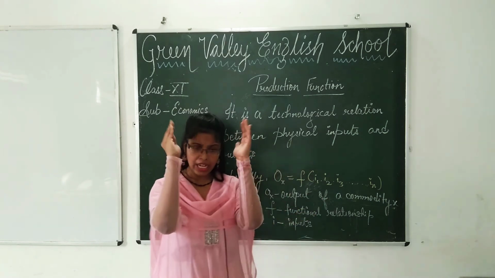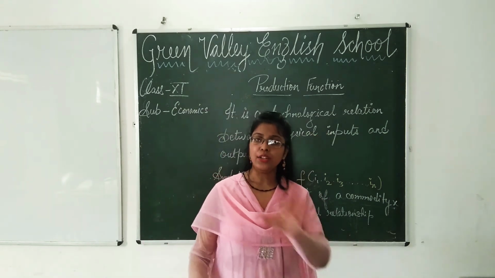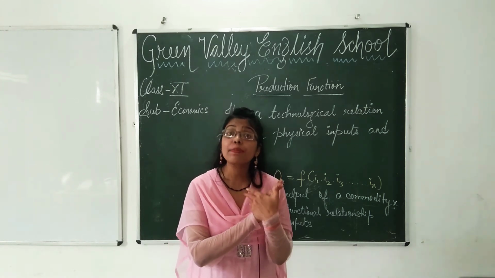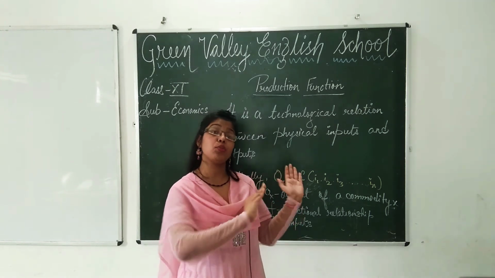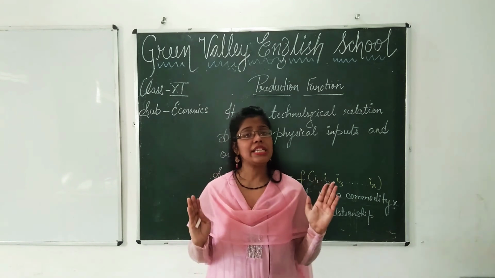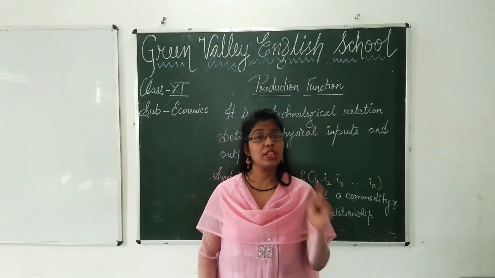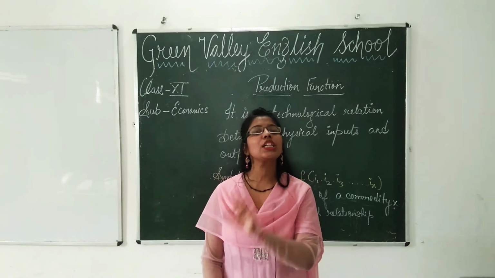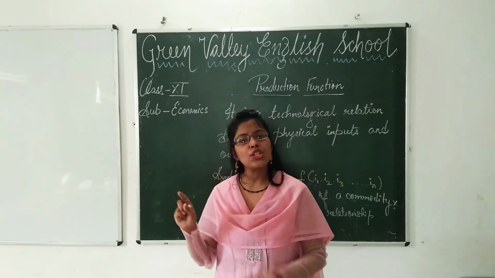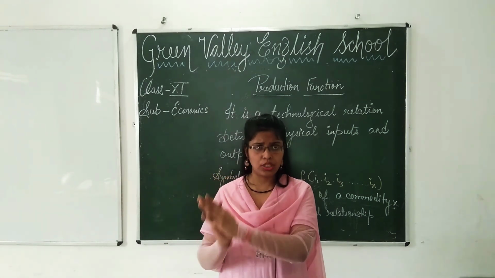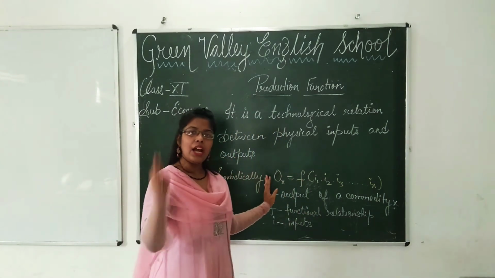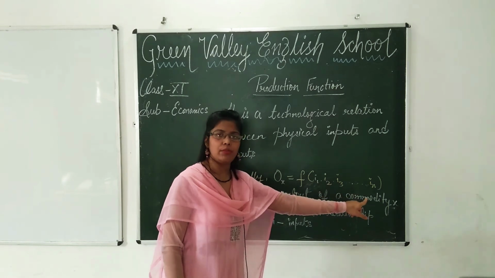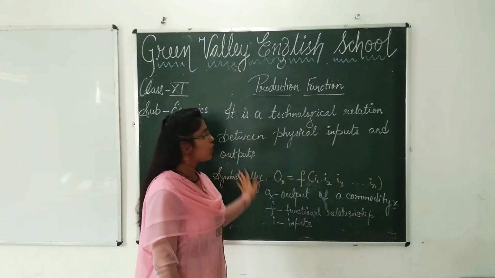Some points I am repeating again. Just keep in mind what production function is. Basically production function is from the producer's aspect. We are studying this from the producer's aspect. Production function is a technological relation between physical inputs and outputs of a commodity. Symbolically OX is equal to F of I1, I2, I3 and the number of inputs we are using. What is OX? Output of a commodity sharing a functional relation with inputs. Okay, so this was production function.